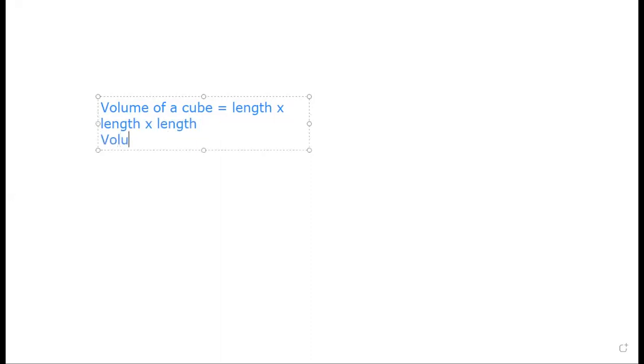And volume of a cuboid is equal to length into breadth into height. Thus you have to write it down in your notebook.